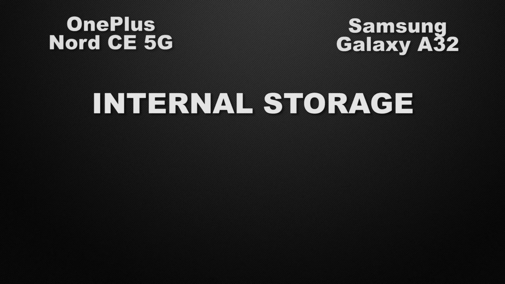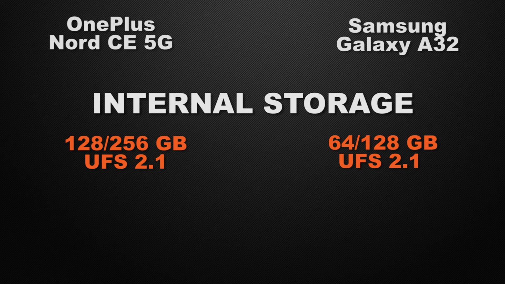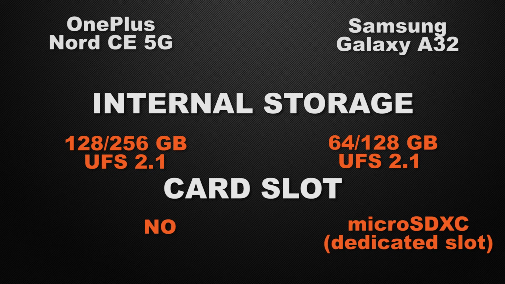Let's talk about the internal storage of the devices. Nord comes with 2 variants, 128 and 256 GB, whereas A32 has 64 and 128 GB variants. So the winner here is Nord because it has bigger capacity of storage. And about the external storage of the devices, Nord does not have any external slot, whereas A32 has a dedicated card slot. So the winner here is A32.